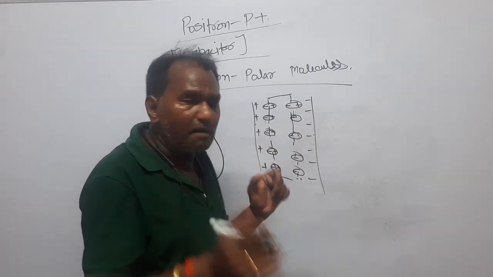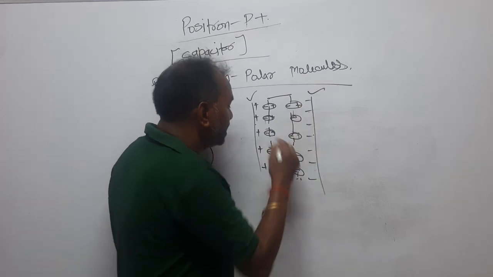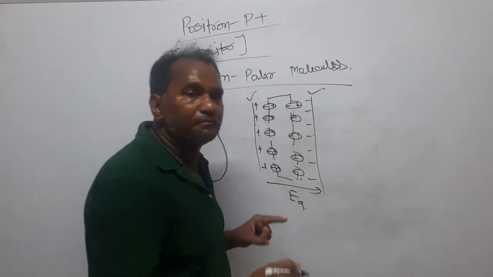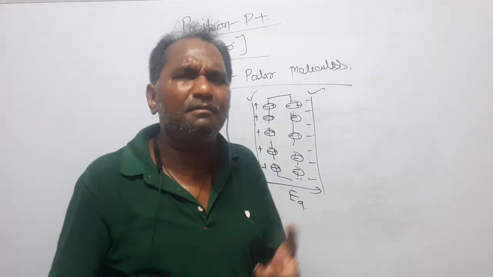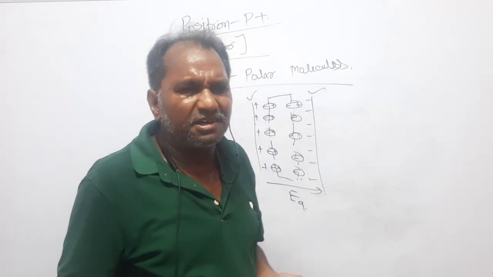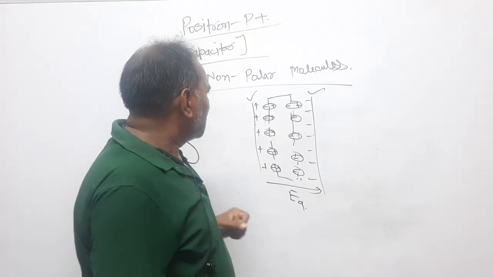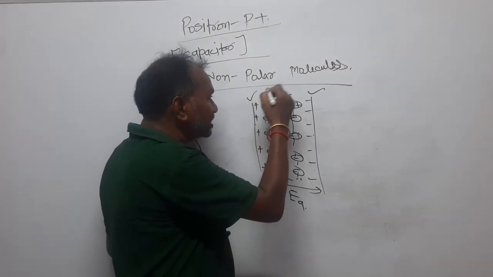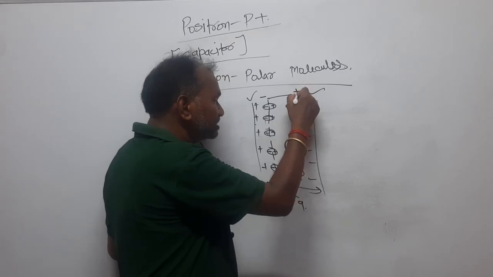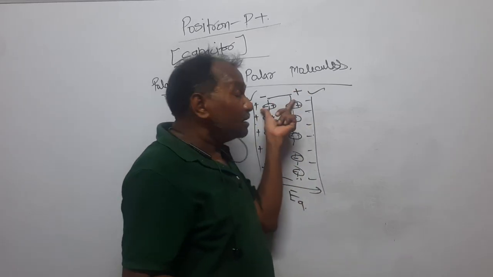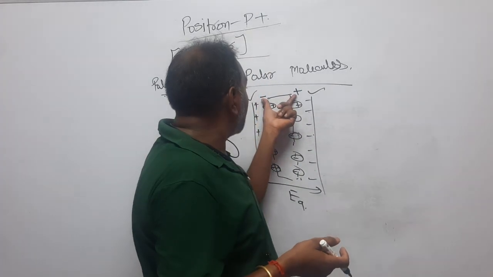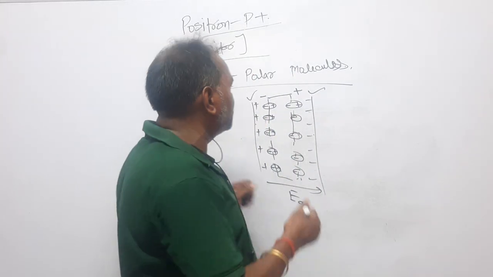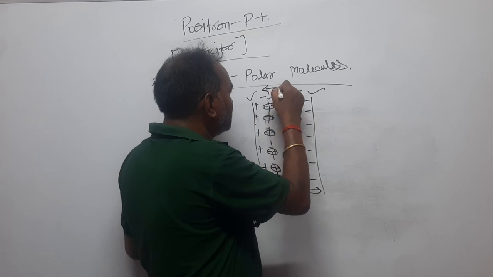Now look here, the applied field is this, from positive to negative. E suffix A means applied electric field. I'm giving my own representation, right? Now look here, here is negative charge left, here is positive charge left, and this electric field because of dipoles will be called the induced electric field, E suffix I, this one.